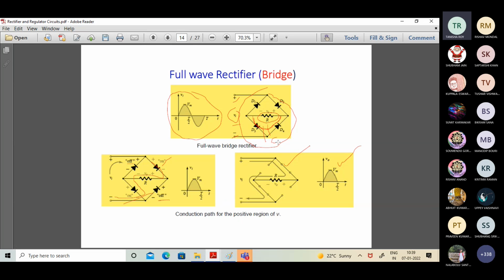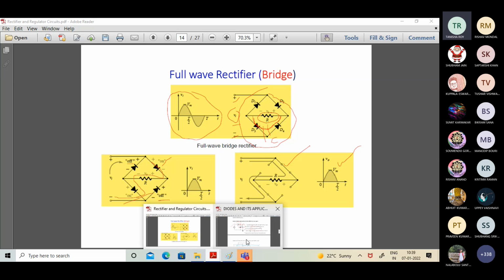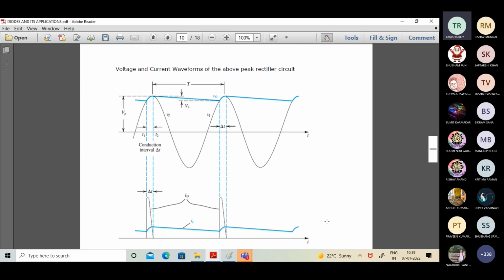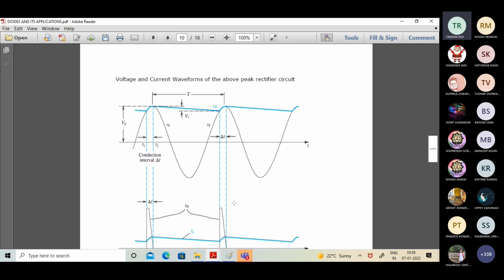Now coming to the justification, which I will go through from this slide. I will not discuss the lower one too much; I will only discuss the upper one. Now look at the waveform. What is it trying to indicate to all of us?